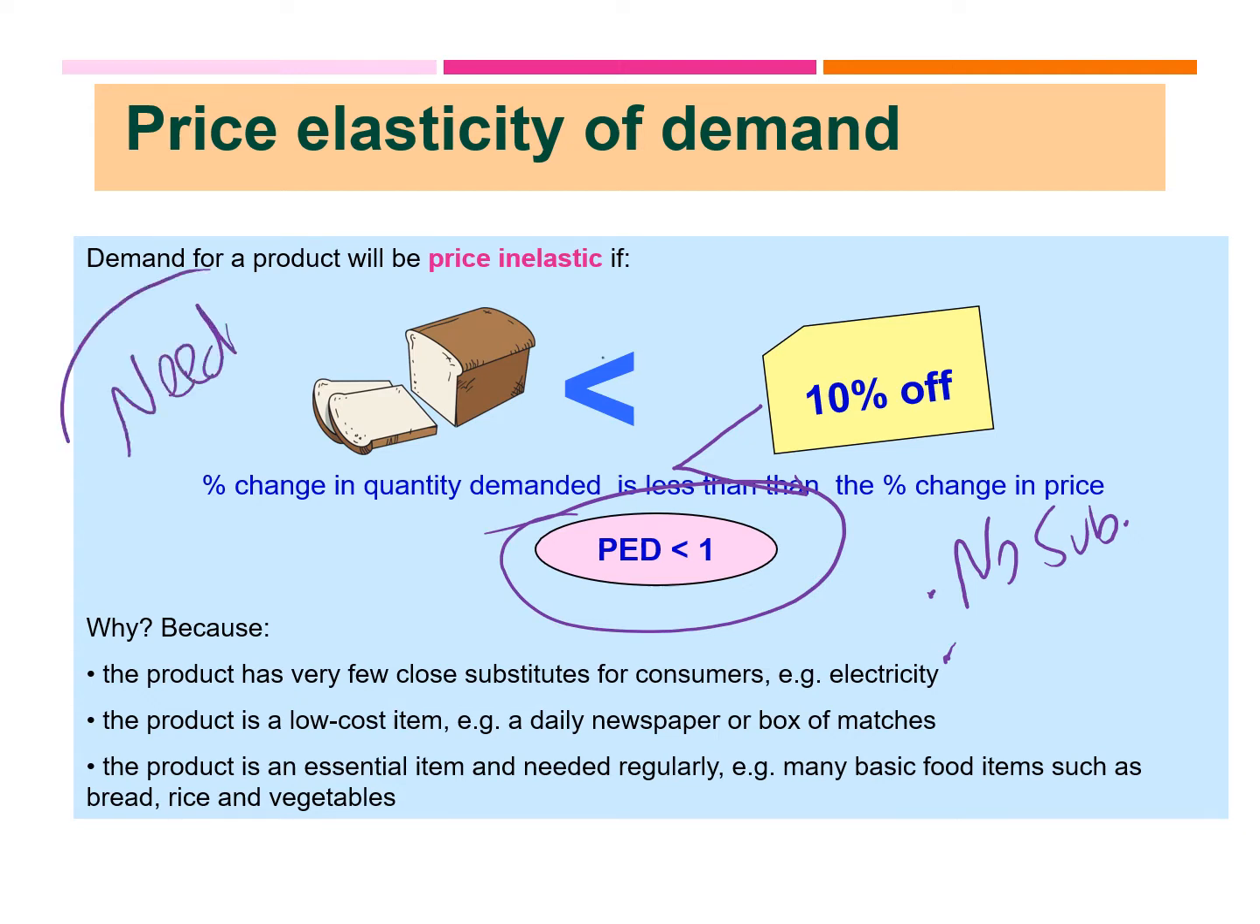So, no matter what happens to its price, you would see that people mainly would continue buying that product. So, for example, I'm talking about an essential item and it is needed regularly, such as basic food items, bread, rice, vegetables, and so on.